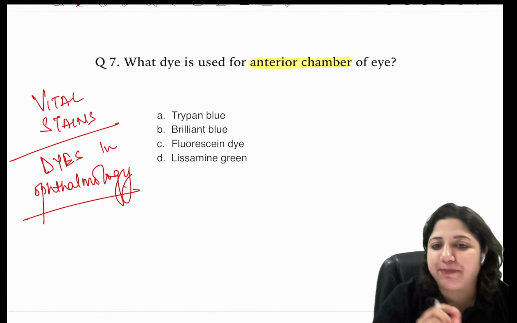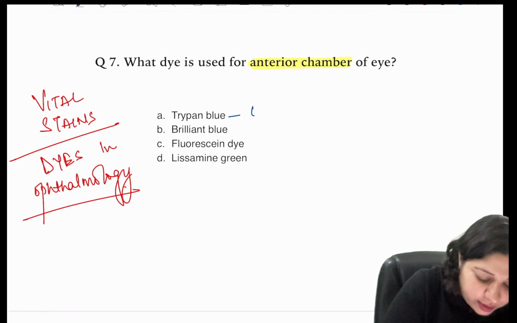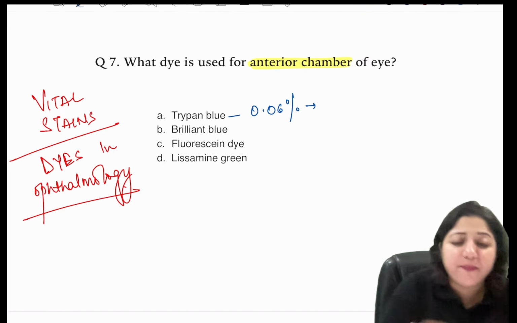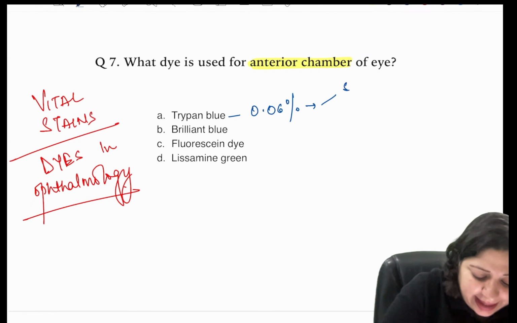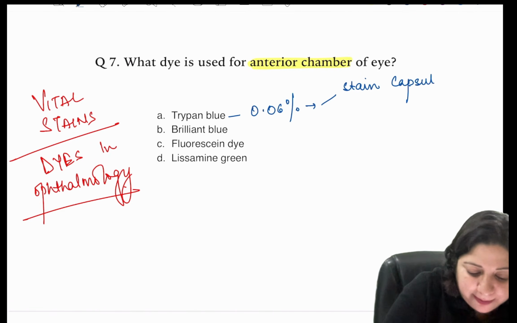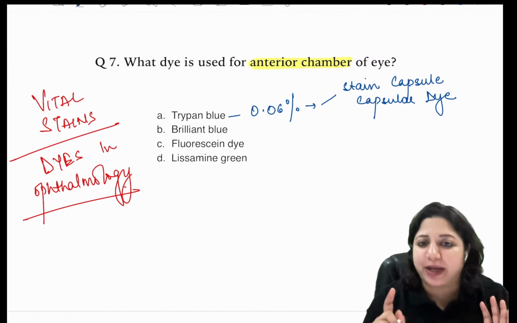Trypan blue is used in a concentration of 0.06%, and the basic use of trypan blue is to stain the capsule. So it is a capsular dye. That is trypan blue.